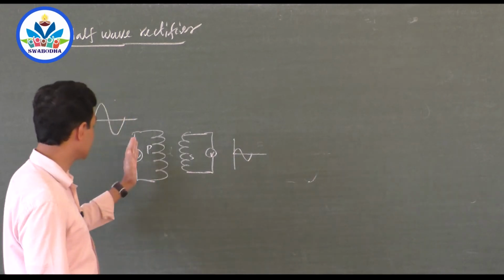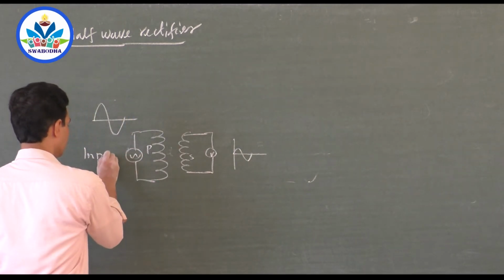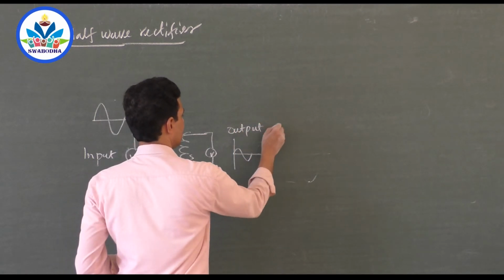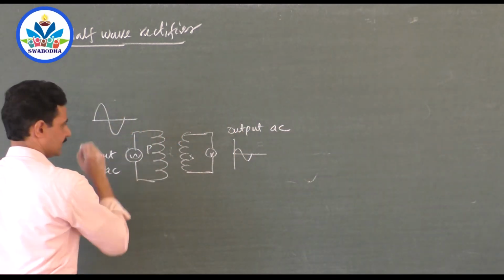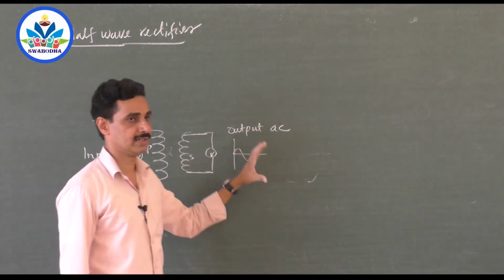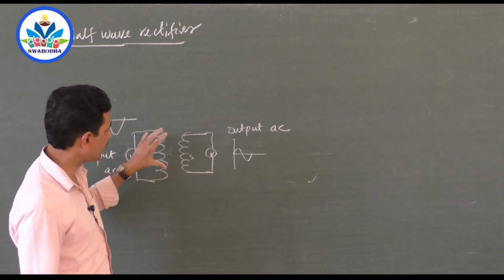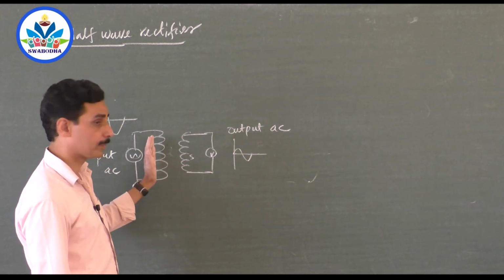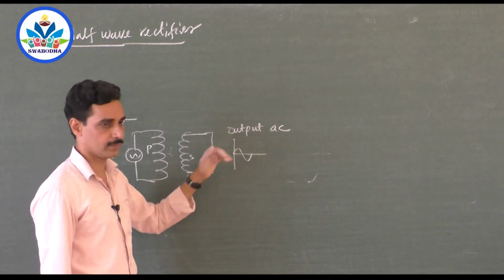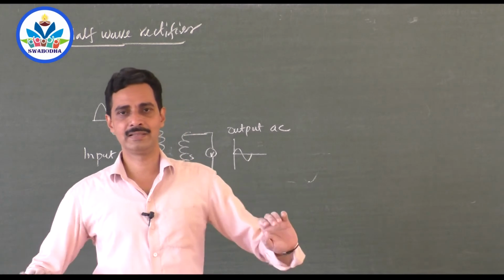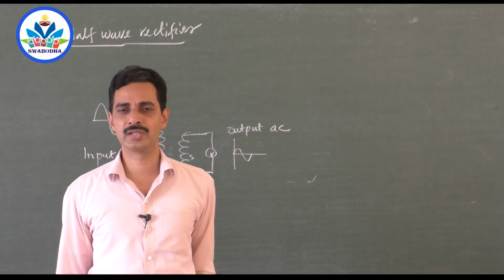Its input means whatever we give. Output means whatever we get. Its output is AC, input is AC. Only the amplitude is decreased, or sometimes increased. If you have more turns here, less turns here, it is a step up transformer. If you have more turns in the primary, less turns in the secondary, it is step down. So either you can increase the AC value or decrease the AC value, and accordingly you choose the transformer.